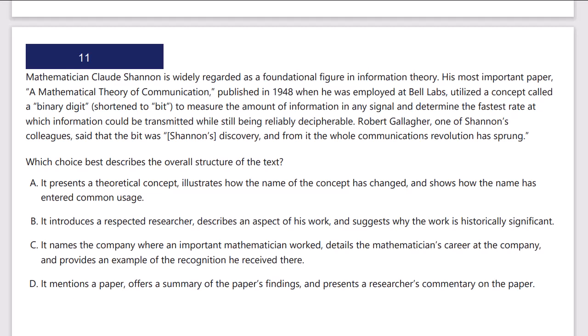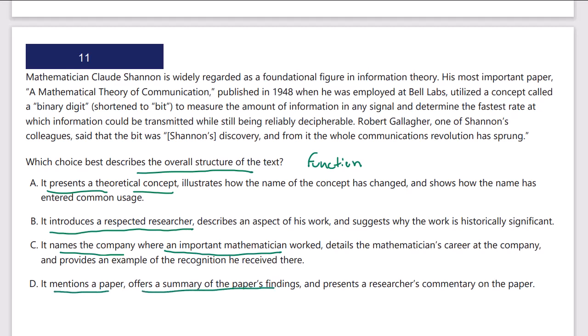Okay, which choice best describes the overall structure? This is again going to be a function question. What does the entire text function to do? Is it presenting a theoretical concept? Is it introducing a respected researcher? Is it naming the company where an important mathematician worked? Is that the purpose? Or is it mentioning a paper and offering a summary of the findings?